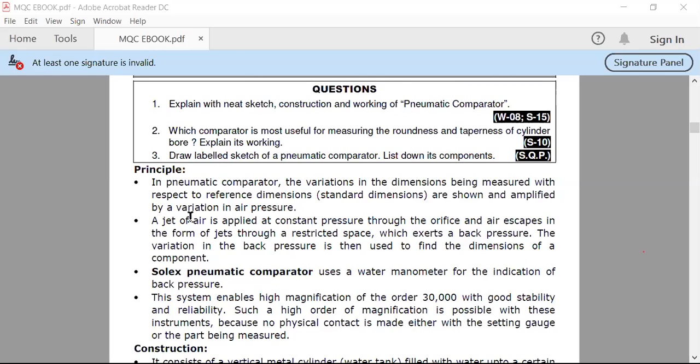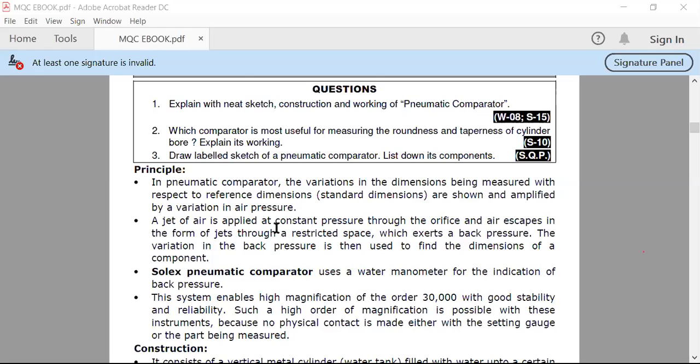A jet of air is applied. Jet of air means what? Like a jet of water you have already studied in your fluid mechanics. A jet of water means high-force water coming out from a nozzle, spreading over a vertical plate, and that plate is rotating. That is the jet apparatus you have already seen in your fluid mechanics.